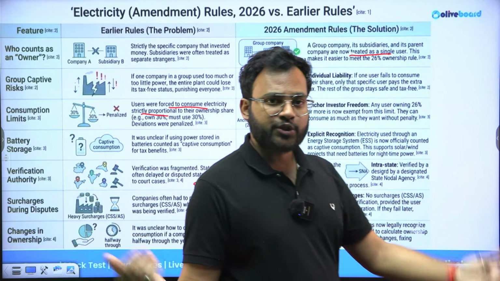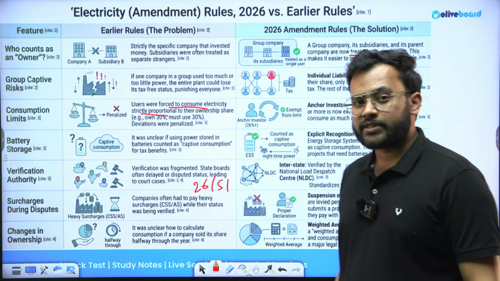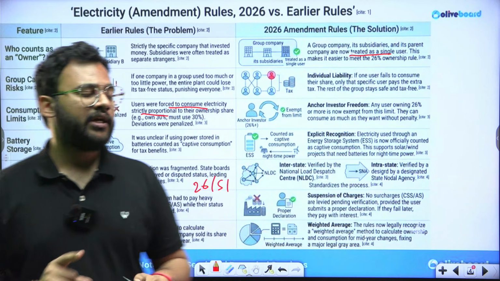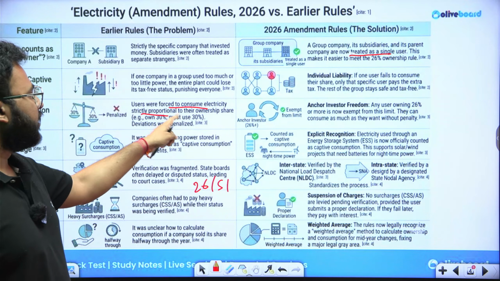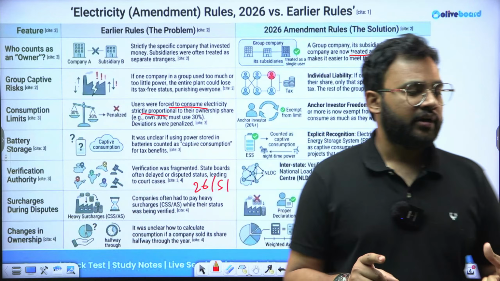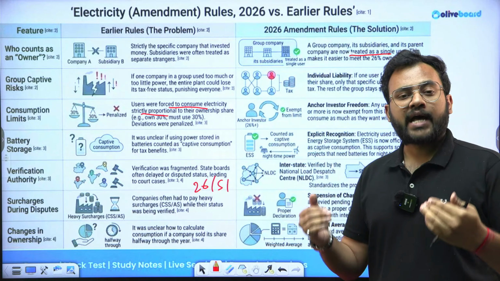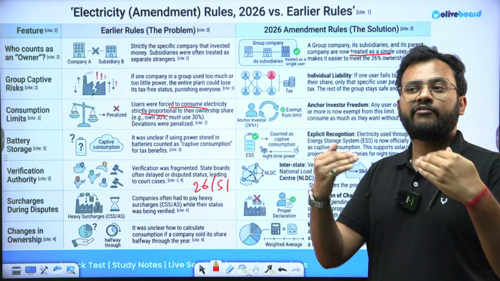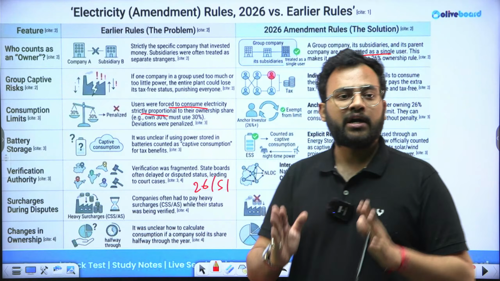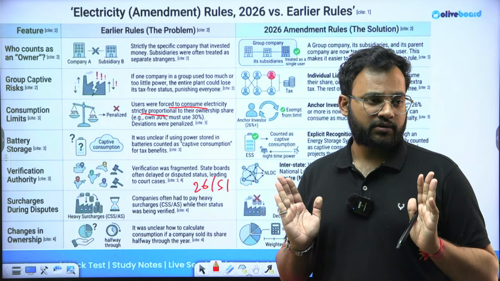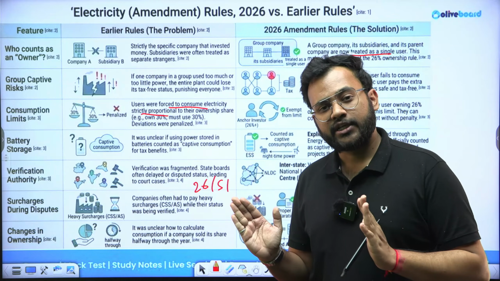Other people, other industrialists, they are also going to utilize it. Now who can use how much? That was a confusing thing earlier. Earlier it was the condition that you are going to utilize the same proportion of energy out of the power plant as much investment as you have done. For example, if the power plant was of 1000 rupees and I have invested 30%, I have given 300 rupees, so I have 30% of that stake.